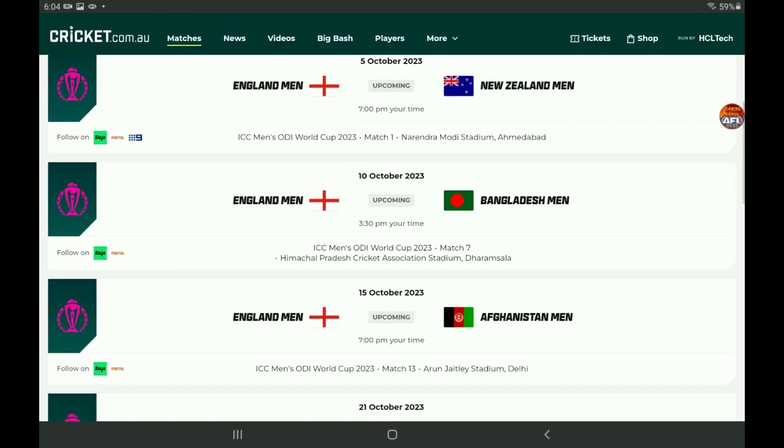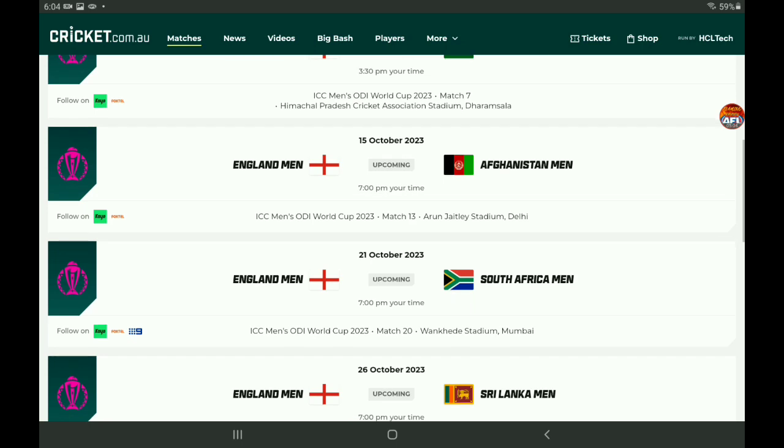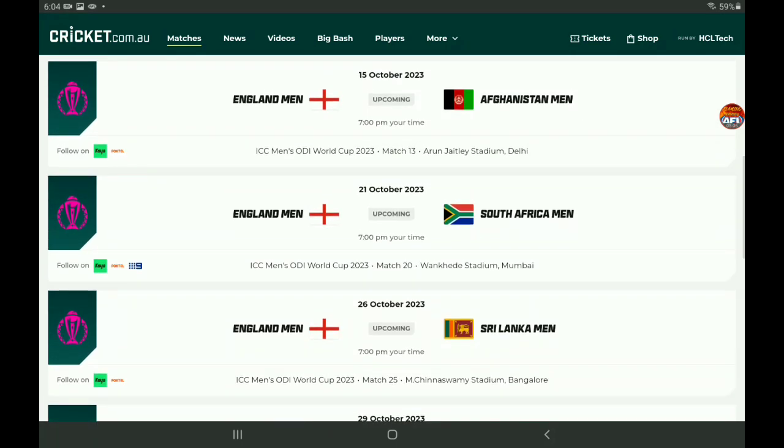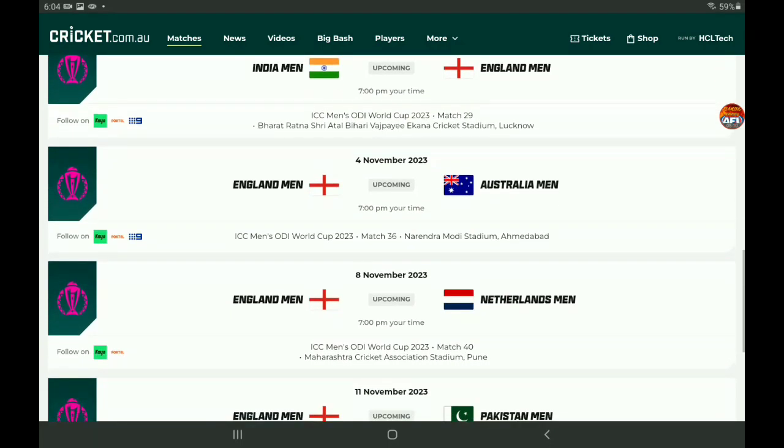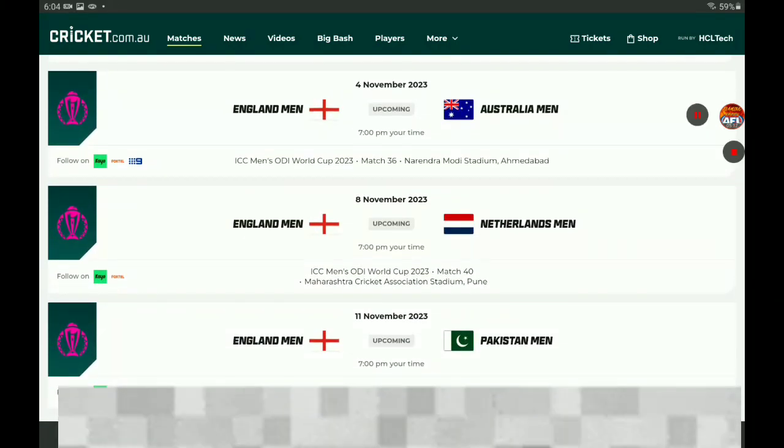Then they play Bangladesh, Afghanistan, South Africa, then Sri Lanka, then the host nation India, Australia, Netherlands, and then they finish off against Pakistan.